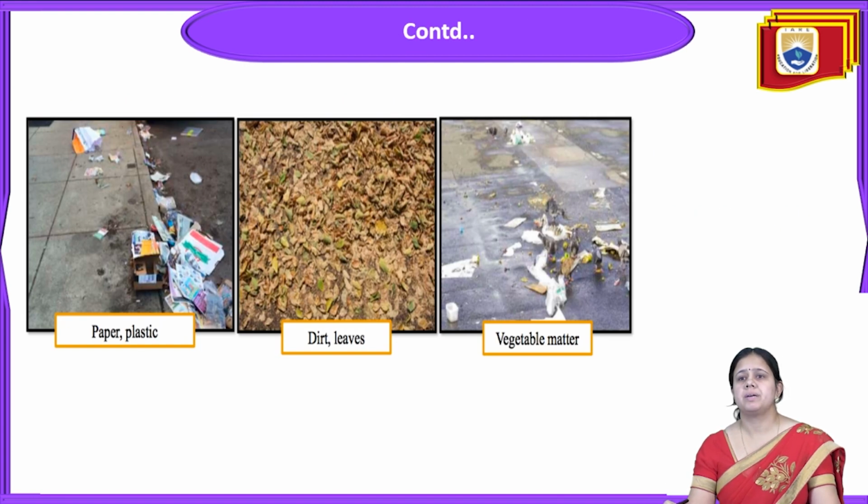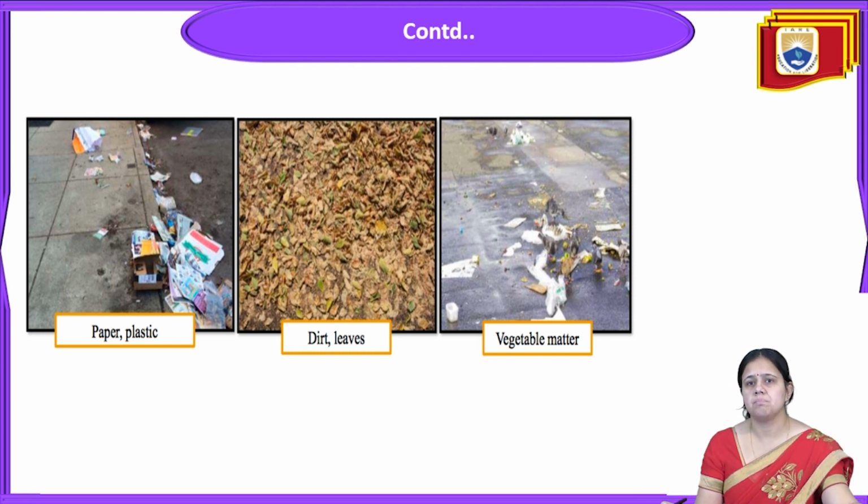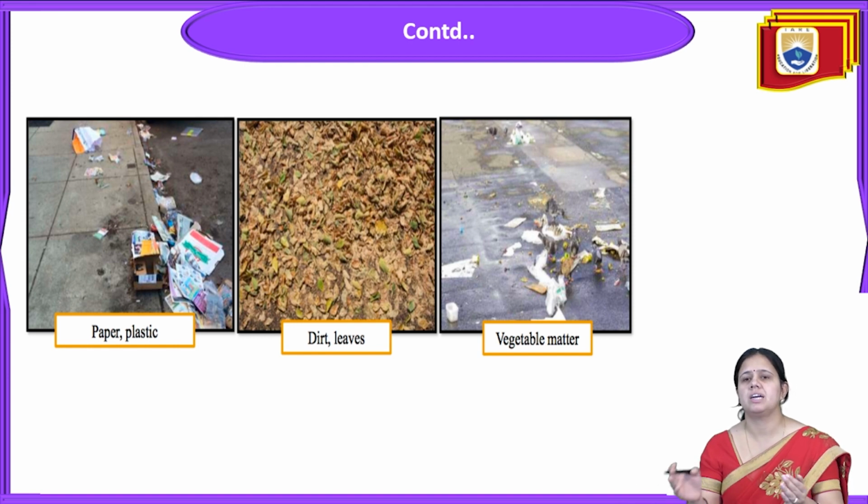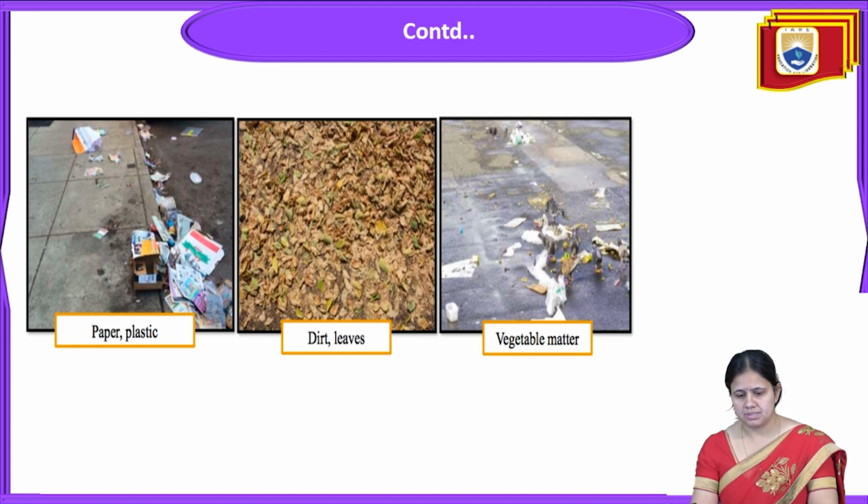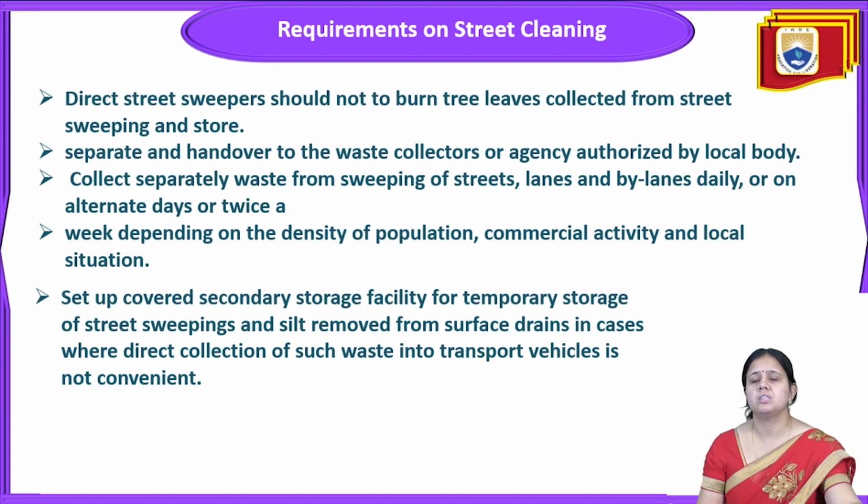These are the pictures of inert waste. You can see some paper waste, plastic waste, dirt, leaves or sometimes vegetable matter. All of these contribute toward inert waste. This waste comes under the special waste category called inert waste, and its nature is mainly plastic waste, paper waste, dirt, leaves and vegetable matter. Next is the requirement on street cleaning.